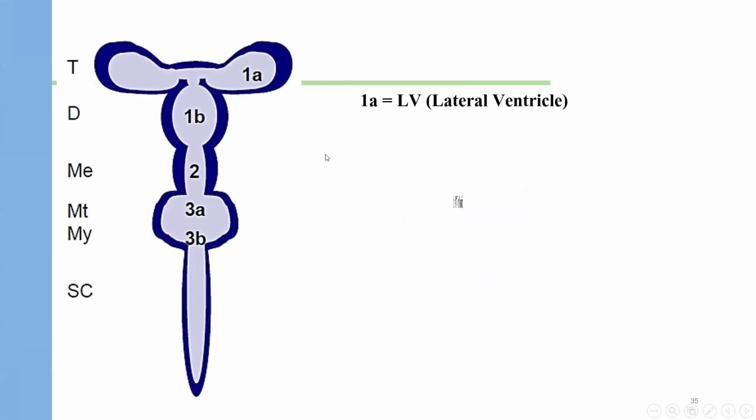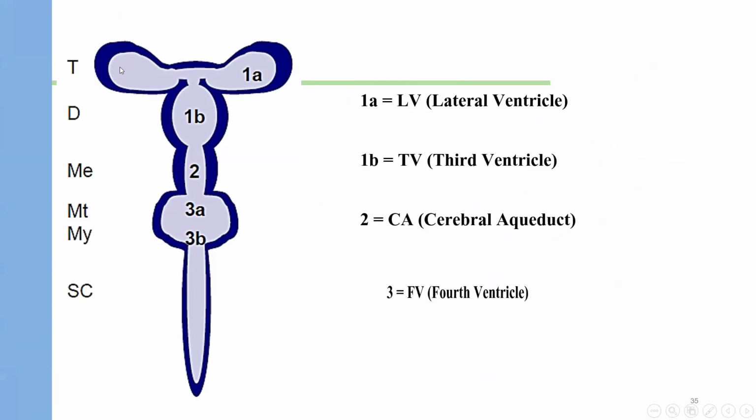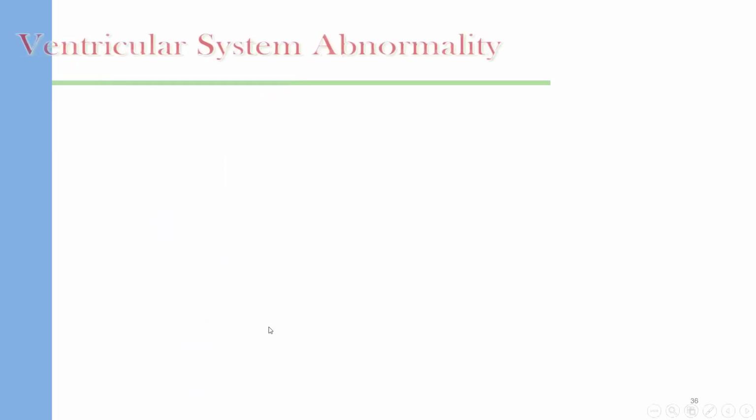The cavity inside the telencephalon will form the lateral ventricles. The cavity inside the diencephalon will form the third ventricle. The cavity inside the mesencephalon will lead to formation of the cerebral aqueduct of Sylvius. And the cavity inside the hindbrain, between the pons and medulla anteriorly and the cerebellum posteriorly, will lead to formation of the fourth ventricle. The cavity inside the spinal cord will form the central canal.